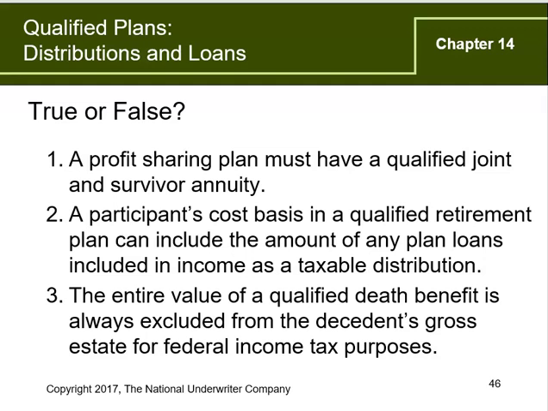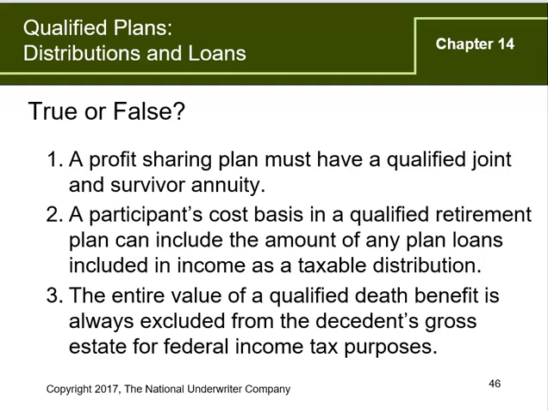The answer is false. If both parties agree that there's some other form of benefit that they want, then they do not have to have a qualified joint and survivor annuity. However, it must be in writing, and they both must agree to that. An example might be a plan that does not offer qualified joint and survivor annuities, or perhaps the benefit is set up so that just the survivor receives the benefit. So the answer is no, not in all cases. It does not have to have a qualified joint and survivor annuity.